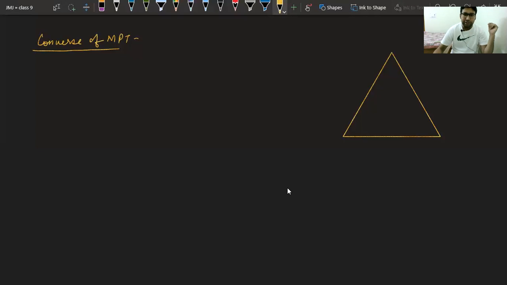This says if we have a triangle A, B, C, and we have only one midpoint D. So if D is a midpoint of AB and we make a line like this such that DE is parallel to BC.